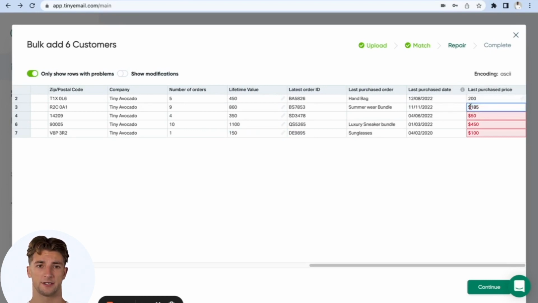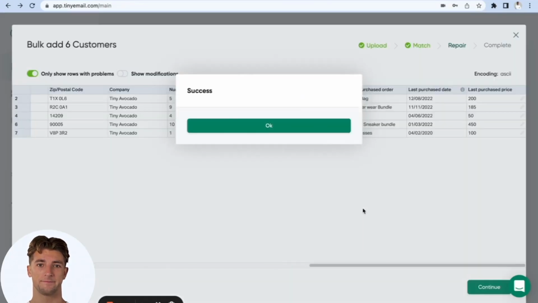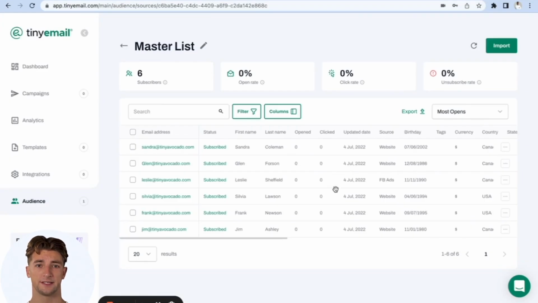This option is especially beneficial when you are working with a large data set. Now that every error is corrected, let's click Continue. Click Yes. This is it. The data has been successfully uploaded.